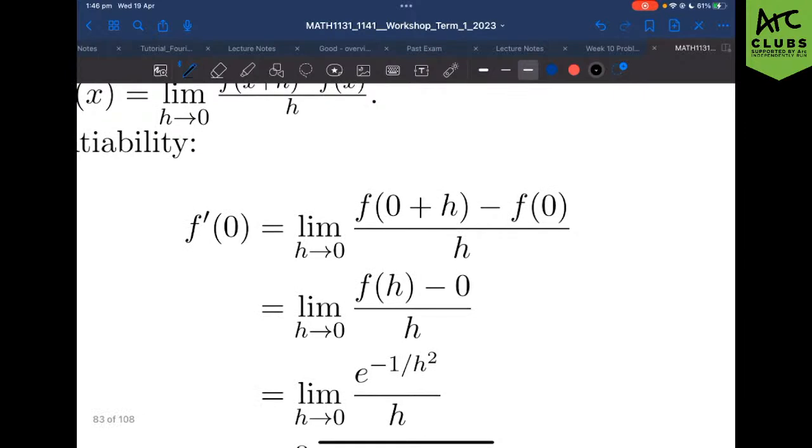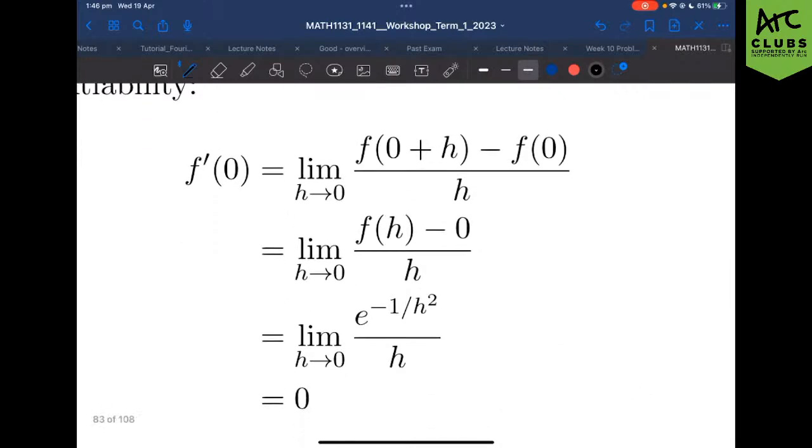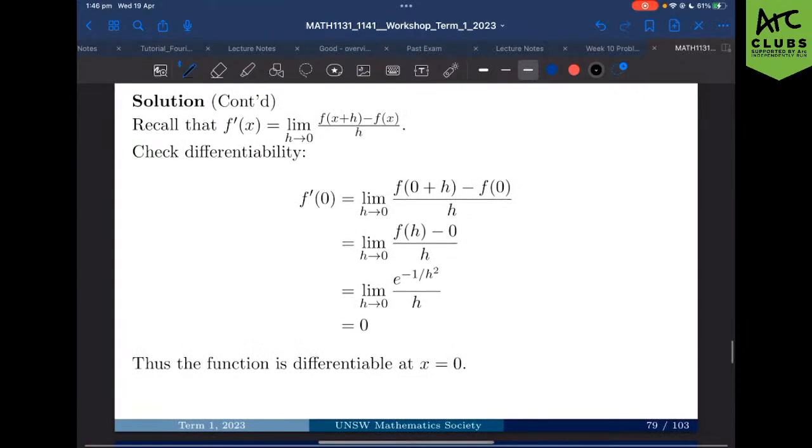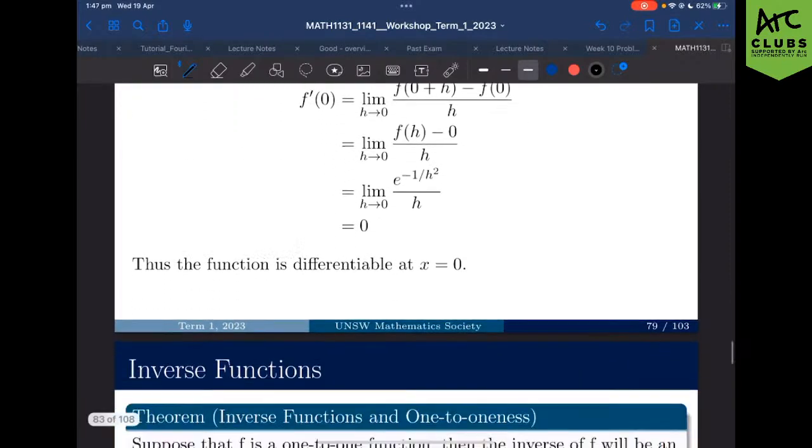And why are we using the first half of the question? Because only through the first half of the question can we find, oh yeah, we remember doing that, that is actually equal to 0. So we're using the first half of our question to actually solve the limit. But that is how we prove differentiability. And hence, because f(0) is equal to 0, thus, the function is differentiable at x equals 0. Right? Any issues with that? Looking all good? Alright, cool.